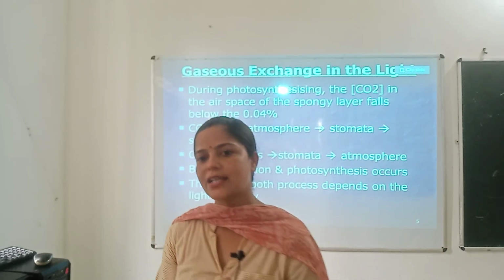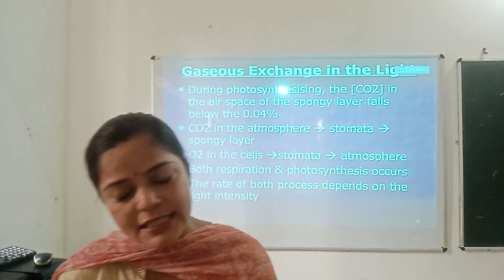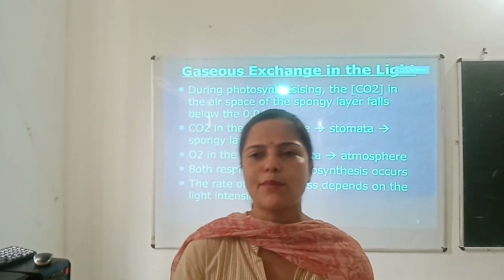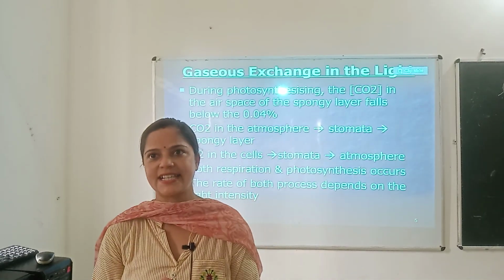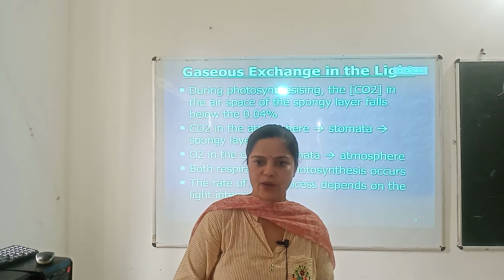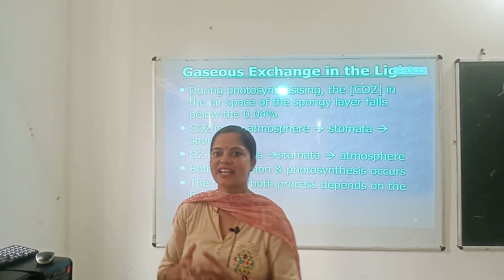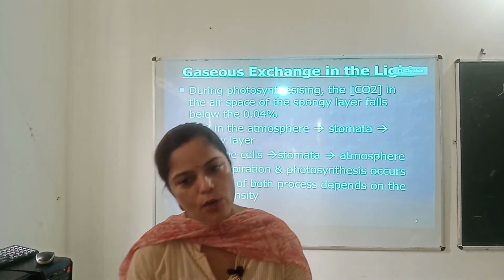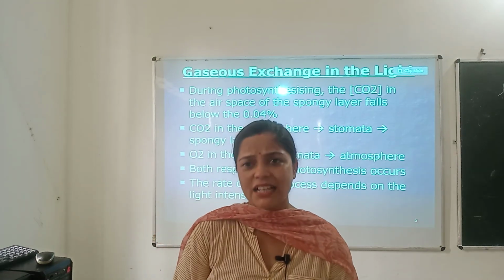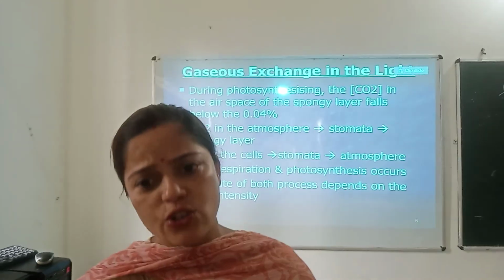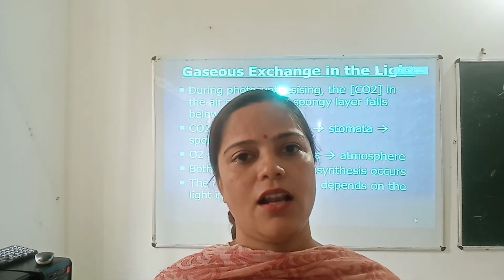So, what are the steps involved in the process of respiration in plants? The oxygen is absorbed from the atmosphere. The food breaks down in the presence of oxygen, and carbon dioxide and water are formed during this process. Carbon dioxide is released into the atmosphere, and energy is also released during the process. This energy is utilized for various activities occurring in the cell.